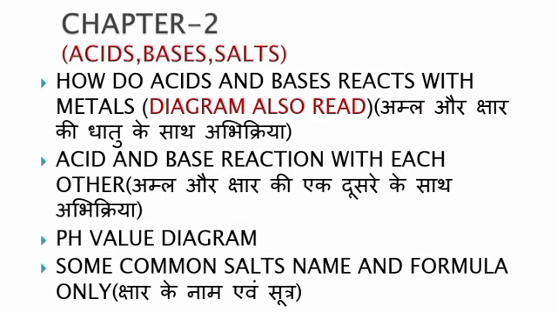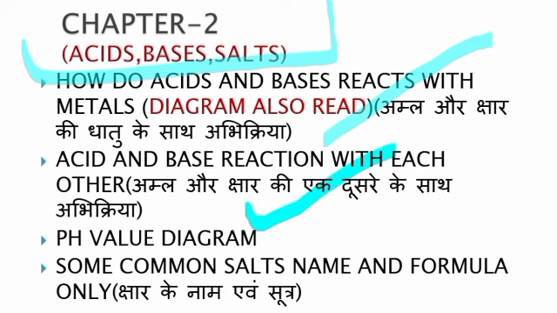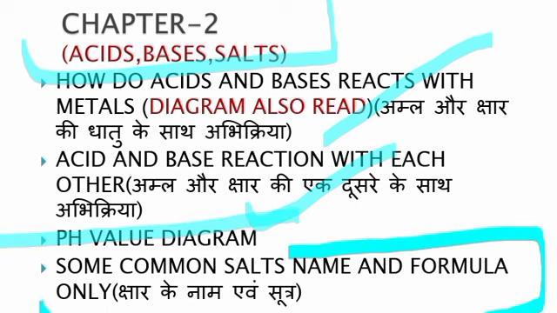Chapter number 2 is acids, bases and salts. The most important topics are how acids and bases react with each other, with a diagram. Second, the neutralization reaction, which you must also read. Third, the pH diagram. Fourth, the names of some common salts and only their formulas, not more than their formulas.